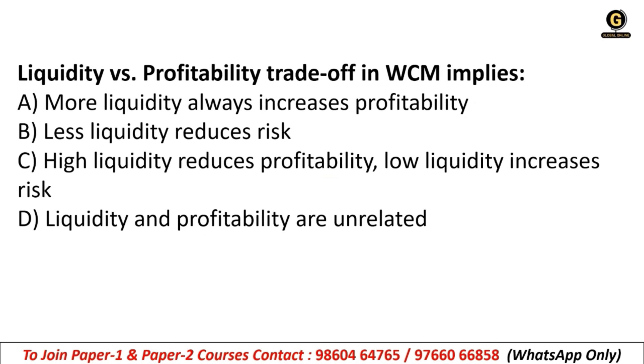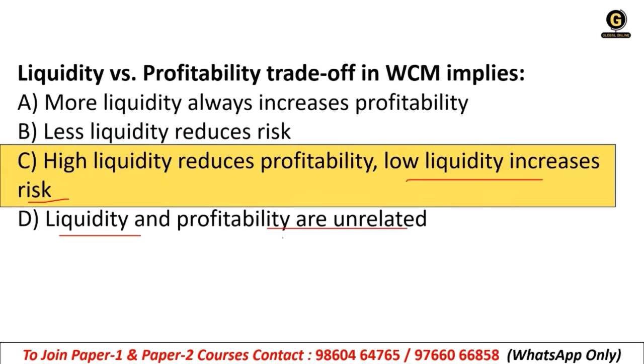Liquidity versus profitability trade-off in working capital management. A, more liquidity always increases profitability. B, less liquidity reduces risk. C, high liquidity reduces profitability and low liquidity increases risk. Or D, liquidity and profitability are unrelated. It is option C. High liquidity reduces profitability and low liquidity increases risk.